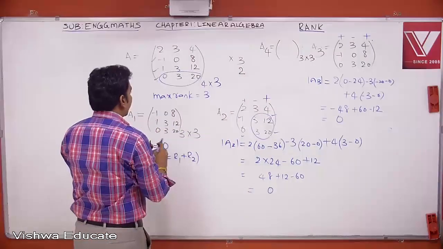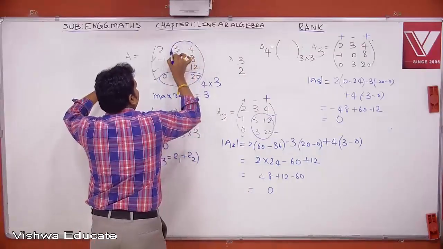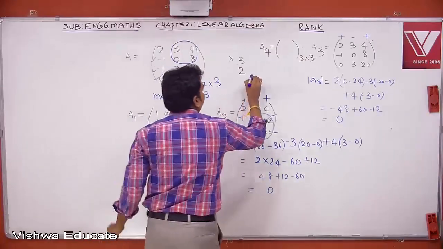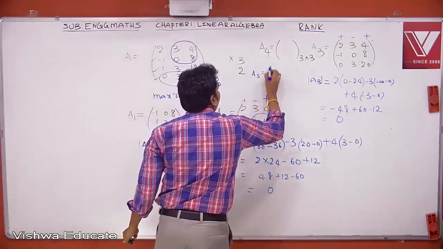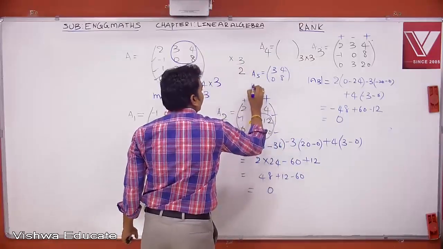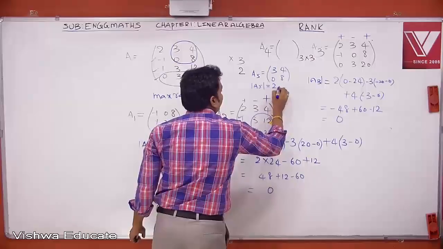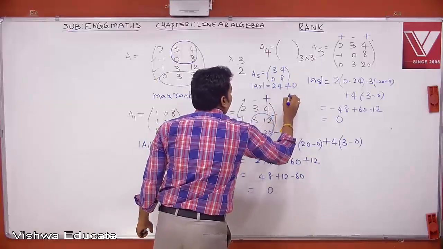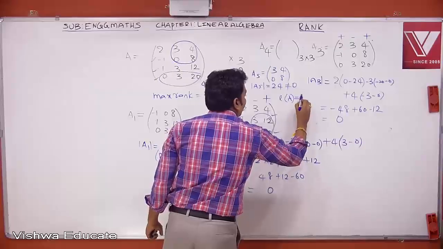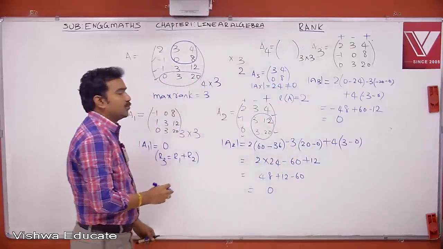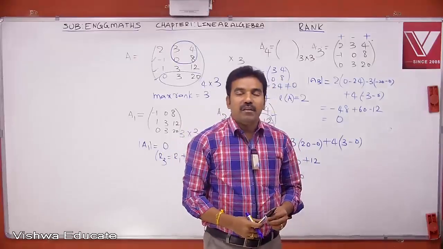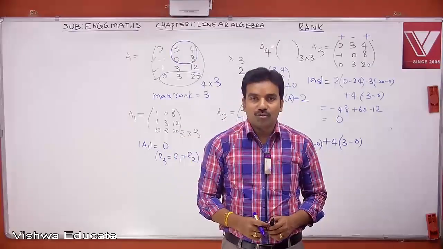Now let us see, suppose I take a 2 by 2 submatrix of A with a non-zero determinant. For example I am taking A5, equal to 3 4 0 8. This is a 2 by 2 submatrix of A whose determinant is 24, which is not equal to 0. Therefore, I got at least one 2 by 2 submatrix whose determinant is not equal to 0. Therefore, the rank of this matrix is 2. So like this, you can easily find the rank of even a rectangular matrix.